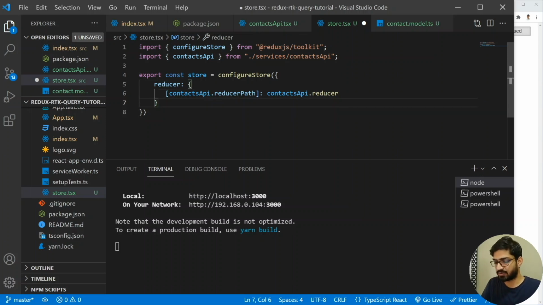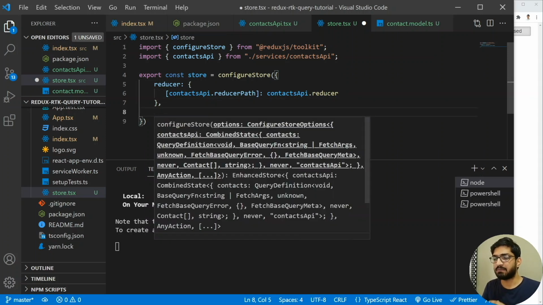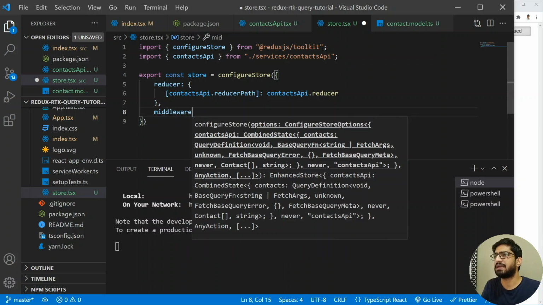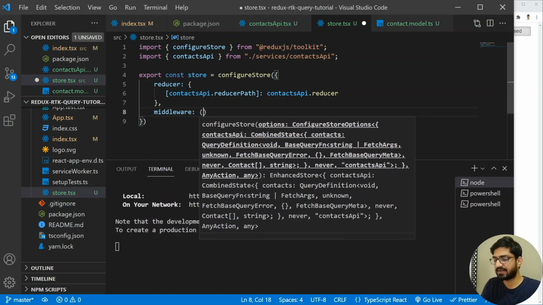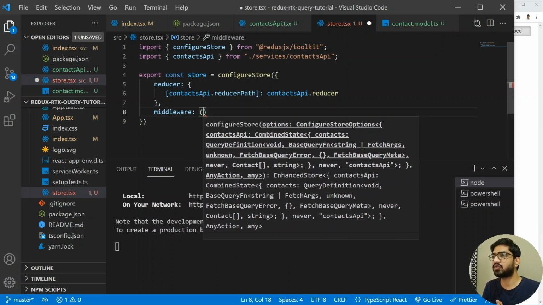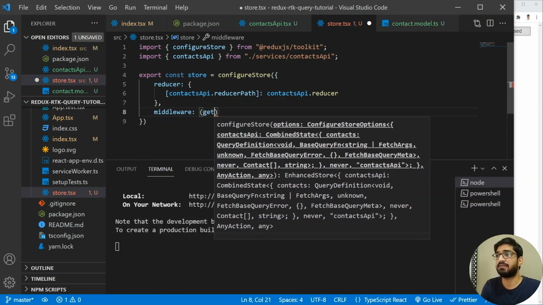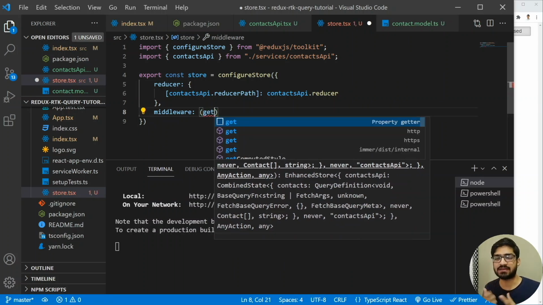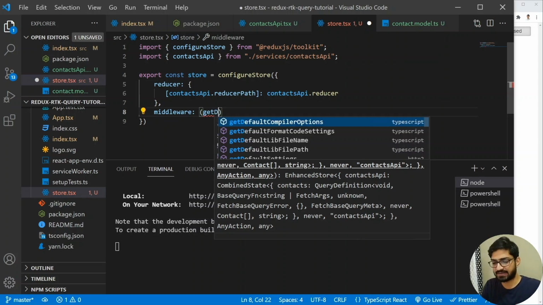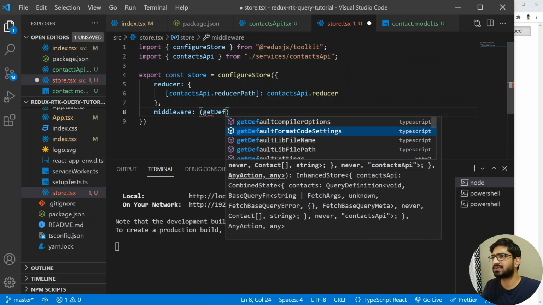I'm going to add the middleware, and this middleware is actually going to help us with the caching of the server data, or validation, or polling of our data, and a lot of other features of RTK Query. So let's add a middleware here. Inside this middleware, we have to use getDefaultMiddleware. I'm not going to add any external middleware; I'm going to use whatever the default middleware is. So let me add the default middleware.